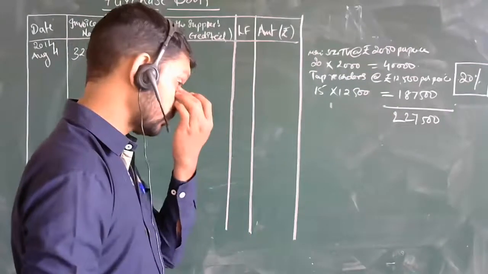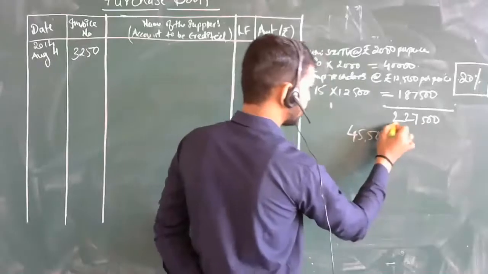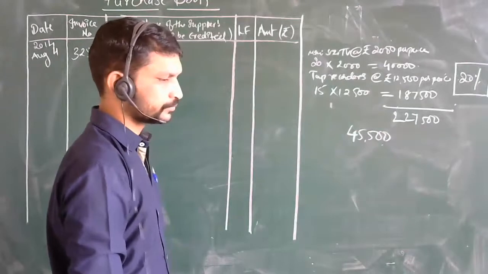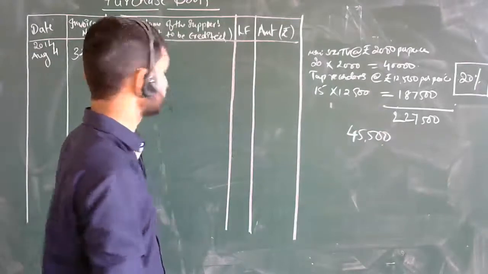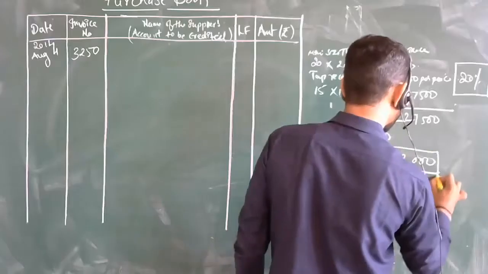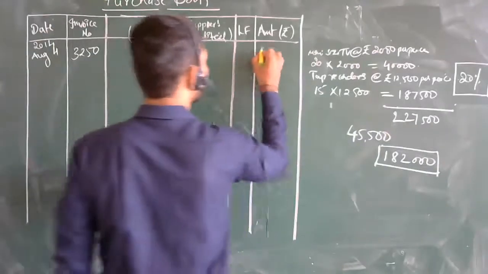Sir, 45,500 it will come. Reduce this amount from it and see how much it is. Sir, the total is 1 lakh 82,000. This is the final amount we are going to record here.